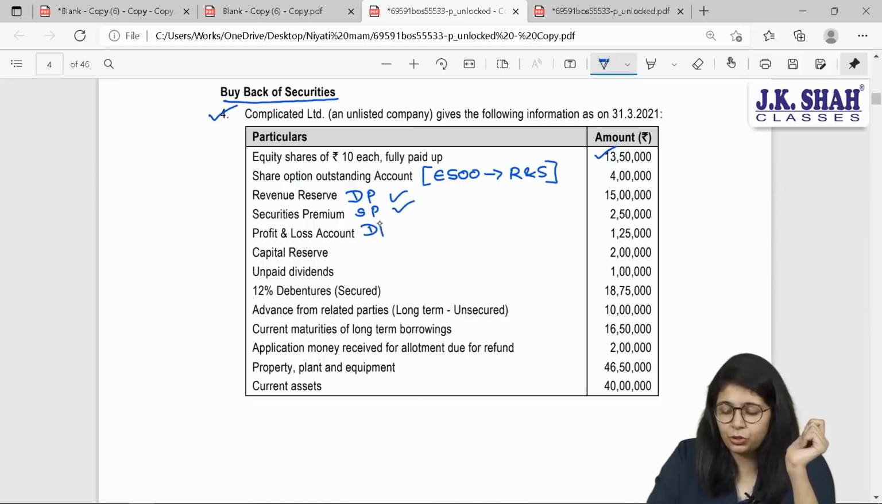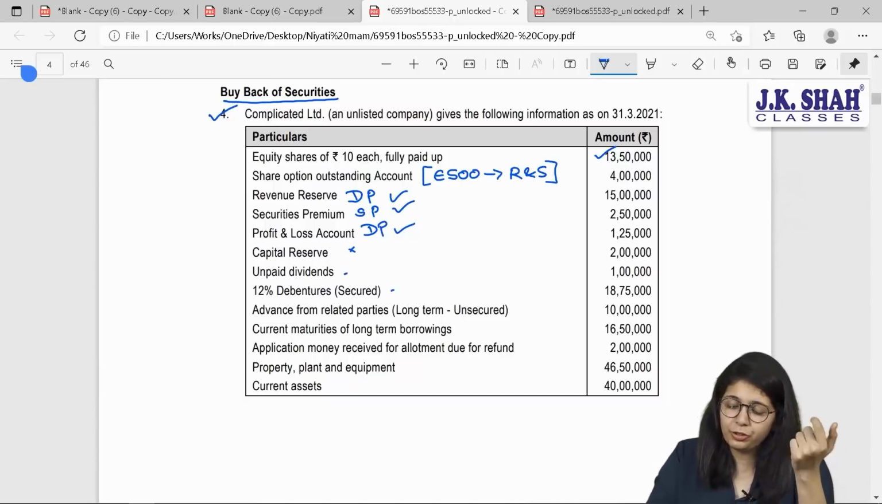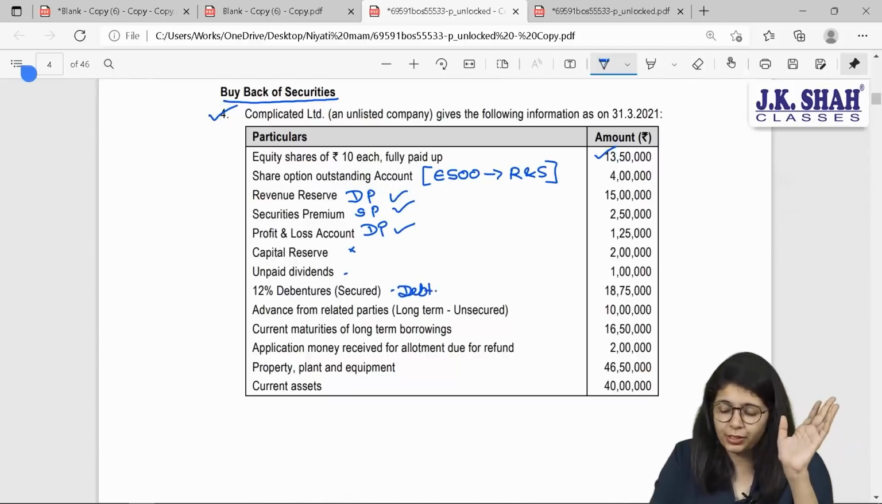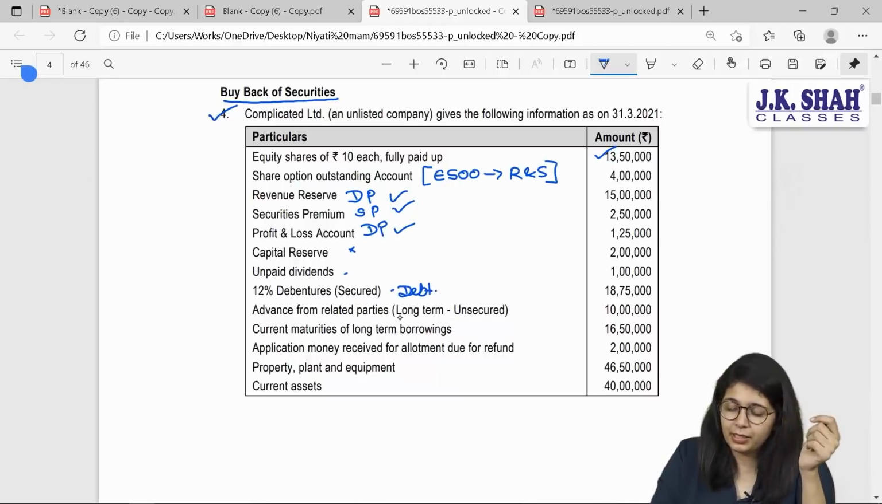P&L account is also your divisible profit. Are capital reserves your divisible profit? No. Unpaid dividends are your liabilities. 12% debentures are your long-term liabilities, will be considered for debt if at all they ask you to find out your maximum number of shares. Next, advances from related parties are again long-term in nature. Current maturity of long-term borrowings are given. Application money received for allotment which is due for refund.